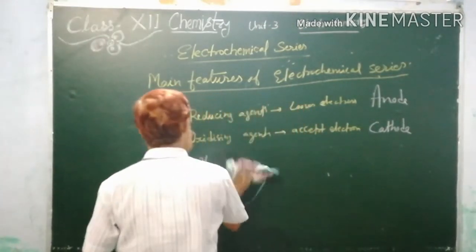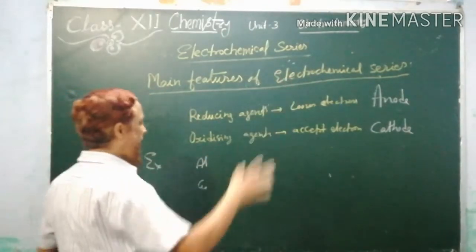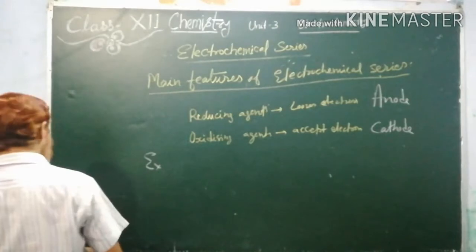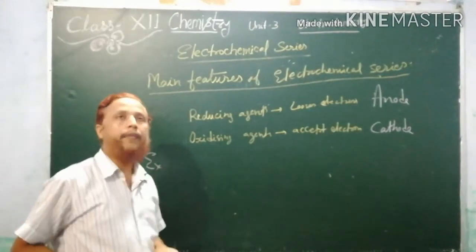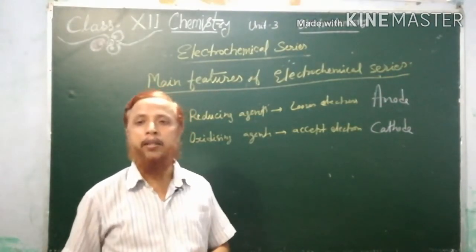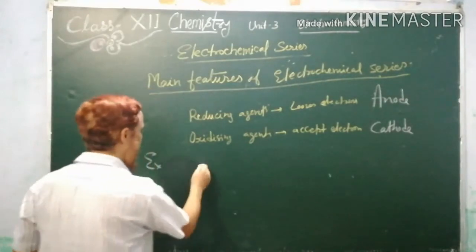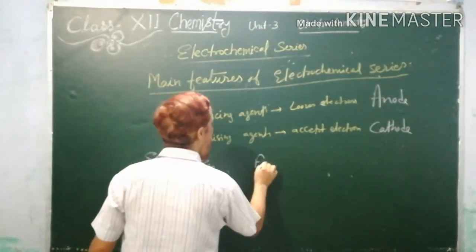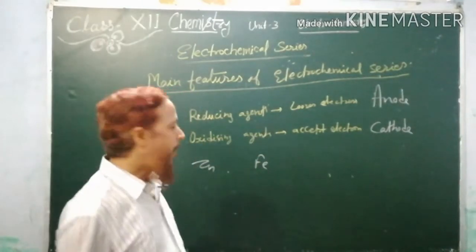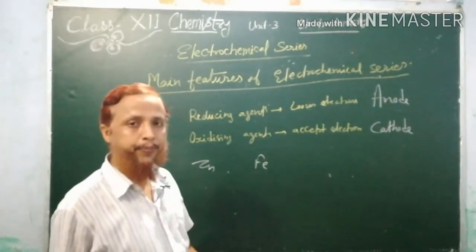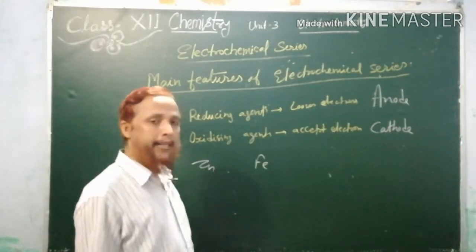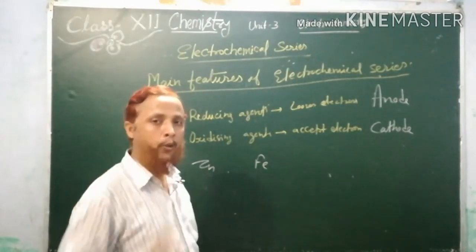Now suppose the electrode potential is not given. I will take another example: zinc and iron. We have two metals, zinc and iron, and the electrode potential is not given. And then if it is asked which will be used as cathode and which as anode,